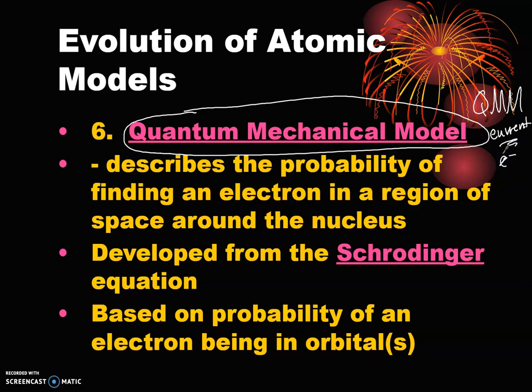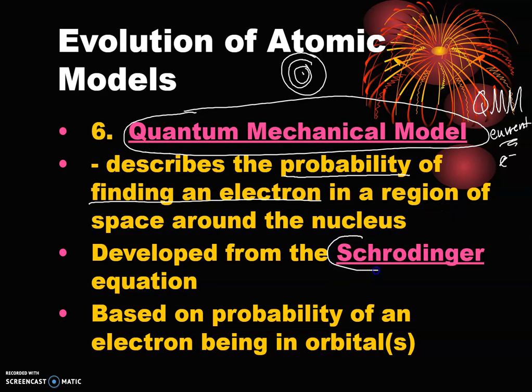And the way that the quantum mechanical model differs from the planetary model that Bohr said, that it was just going to be these lanes, is that the quantum mechanical model describes the probability of finding an electron in space around the nucleus. Okay, and it's not just going to be circles. It's not going to be spheres.